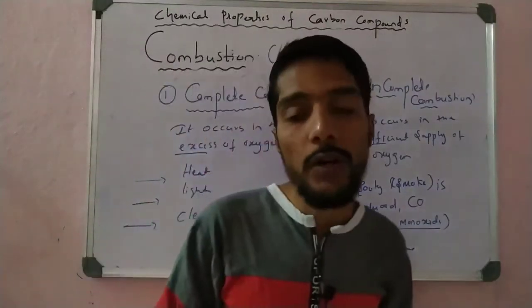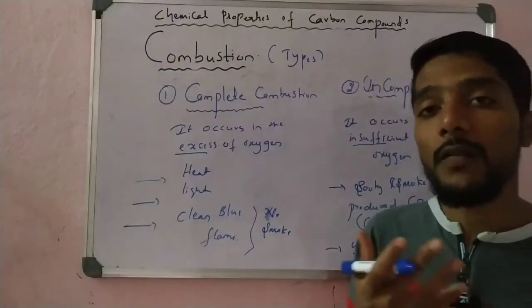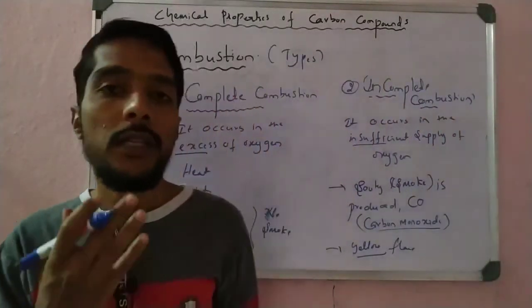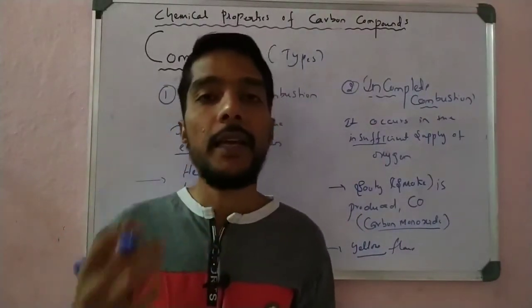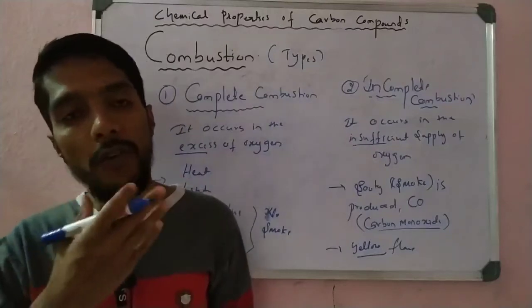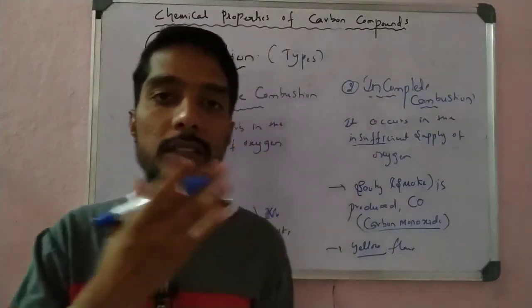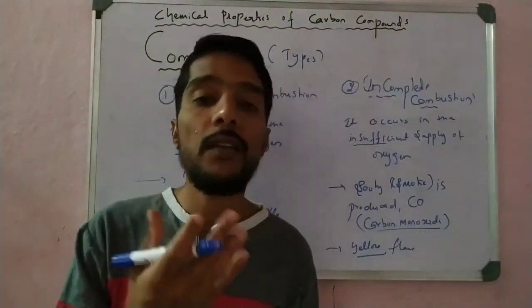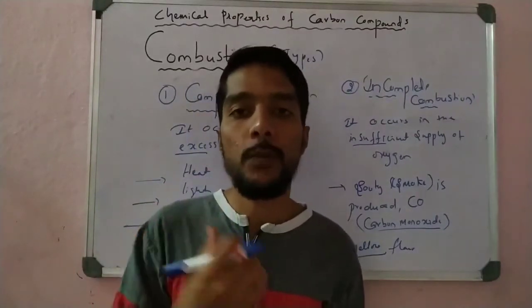So this is the important concept of this video, students. One is combustion, that is the burning of carbon compounds. In the burning of carbon compounds, three products are formed: carbon dioxide, light, and heat energy. If you take carbon, methane or methanol, you observe the same products. Also, in saturated hydrocarbons a clean flame is produced, and in unsaturated hydrocarbons a yellow flame with smoke is produced, right?